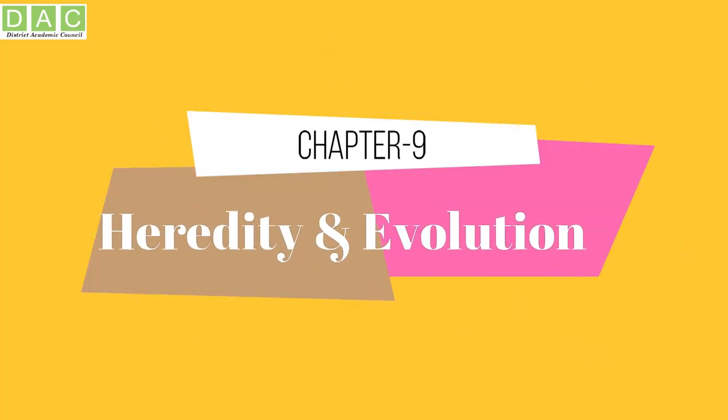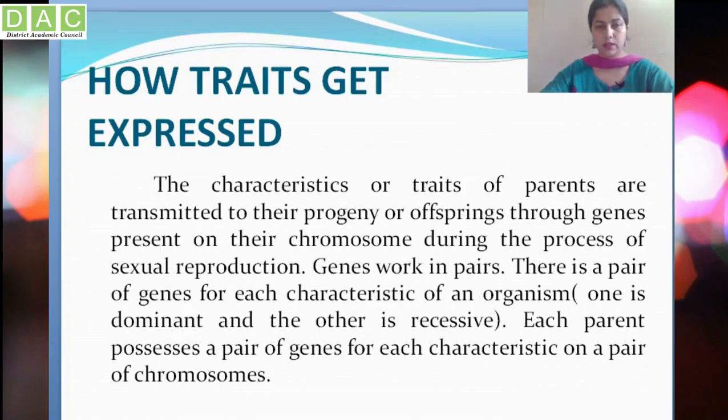Today I am here again with the continuation of your chapter 9, that is heredity and evolution. So in my previous video, we have discussed heredity, the different important terms related to heredity, and we have also discussed monohybrid cross and dihybrid cross. Do you remember what the monohybrid ratio was? Yes, it was 3:1, and the dihybrid ratio was 9:3:3:1. These are the important things which you will have to remember.